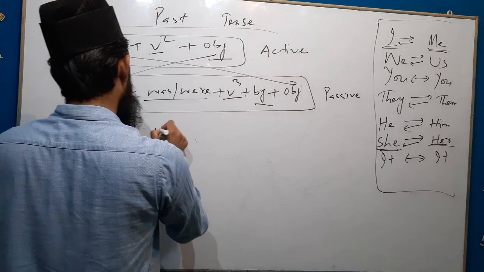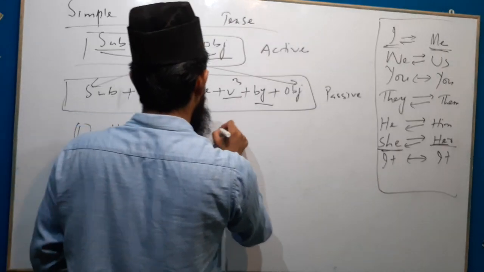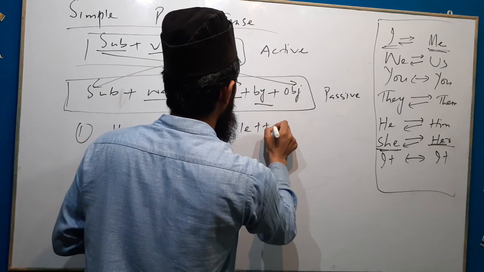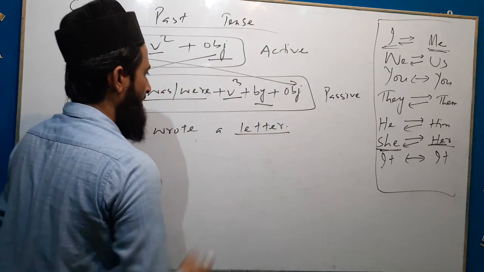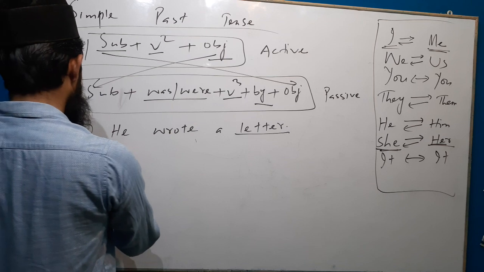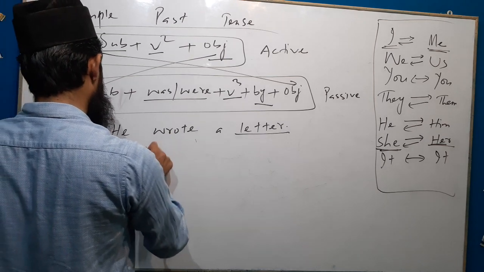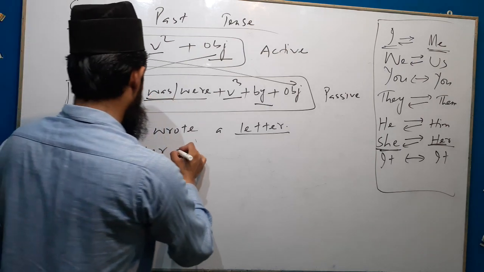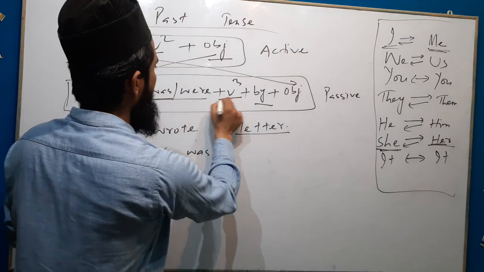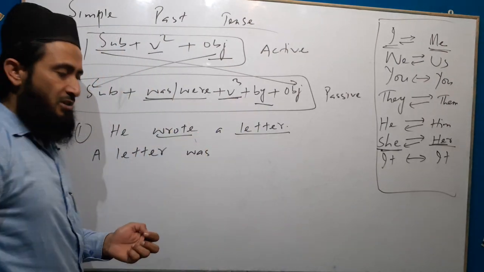First sentence: He wrote a letter. Here, letter is the object. We will change it into subject. A letter. Letter is singular now. That's why we will take was. A letter was. Then third form of the verb: write, wrote, written.